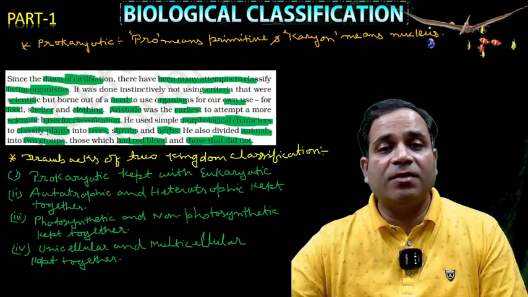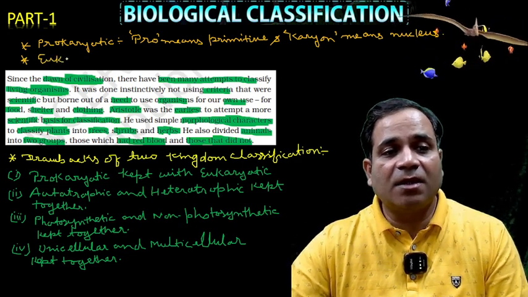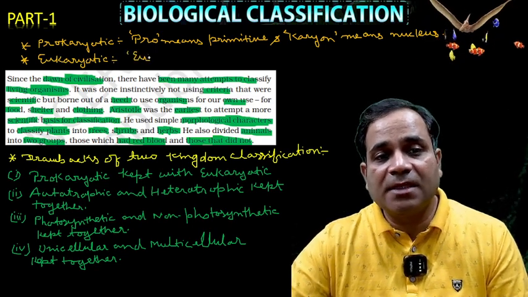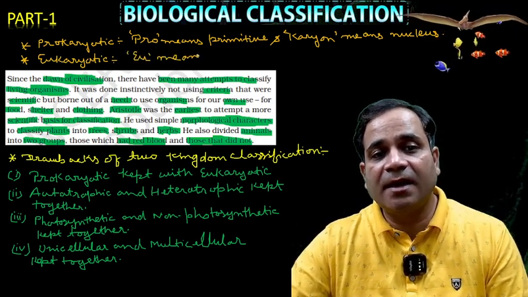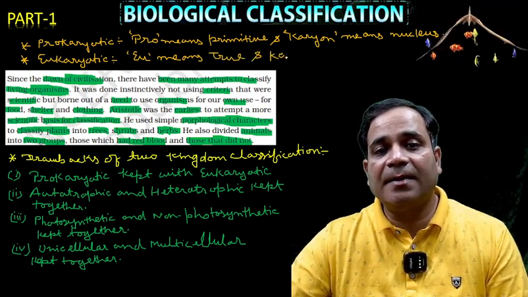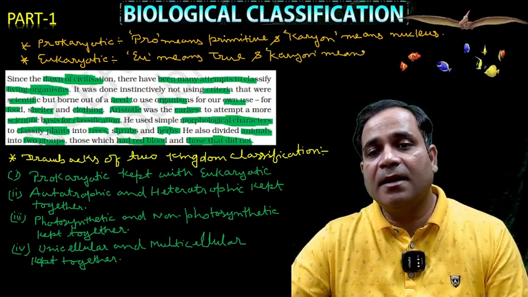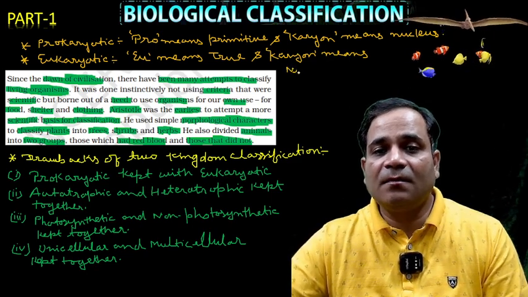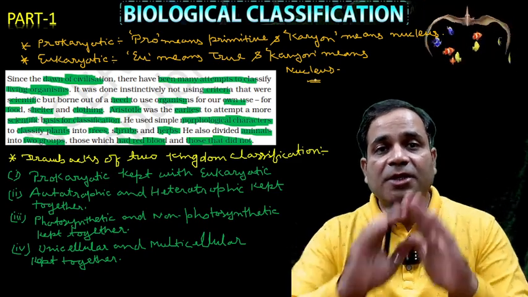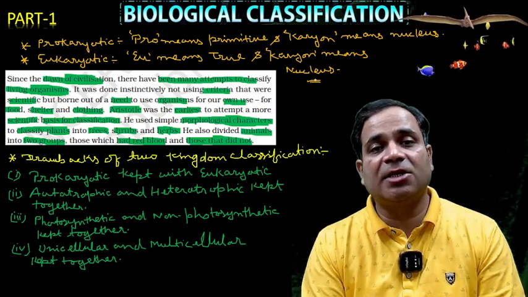Now, if anybody asks you about the eukaryotic, my dear, this is so simple. What is the meaning of eukaryotic, my dear? See here. Eu means what? Tell me. Eu means true. And again I am writing karyon. So karyon here means nucleus. So eukaryotic means true nucleus. It means those organisms which have membrane-bounded organelles,